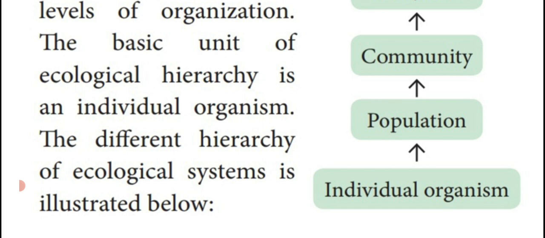The basic unit of ecological hierarchy is an individual organism.